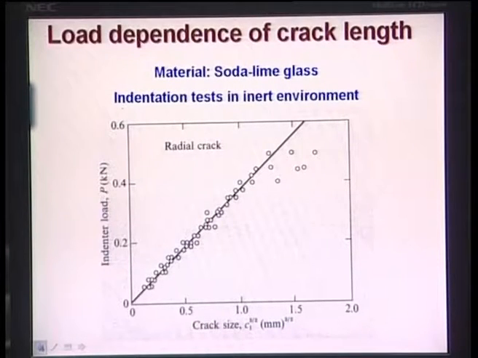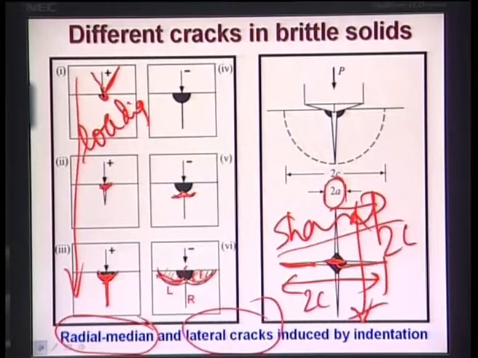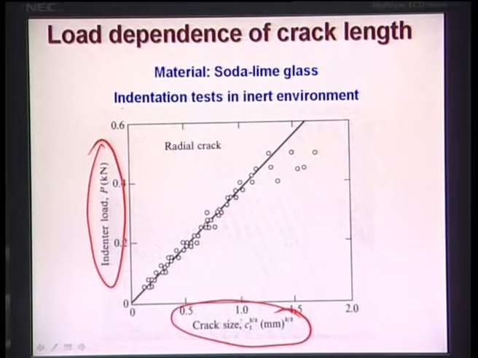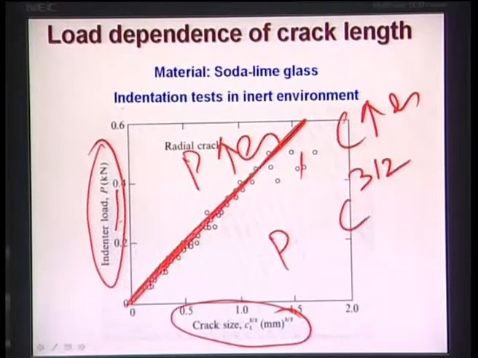Now what you see here is in the case of the radial crack, which is formed by a sharp indenter like a Vickers indenter. Similarly, if you increase the indenter load, your crack size also increases, right? That comes from basic physics. Now if P increases, C increases, and again if you plot P versus C to the power 3 by 2, you are going to get a straight line. That means P is proportional to C to the power 3 by 2.